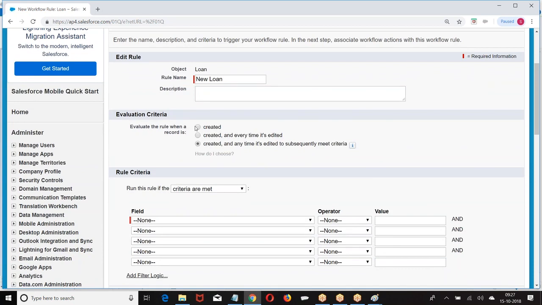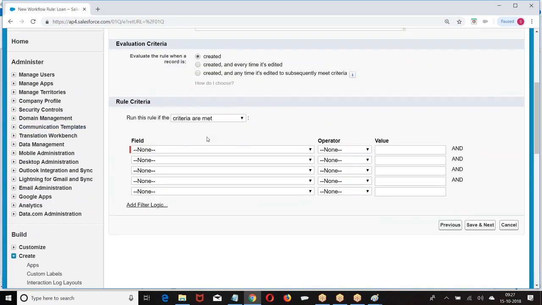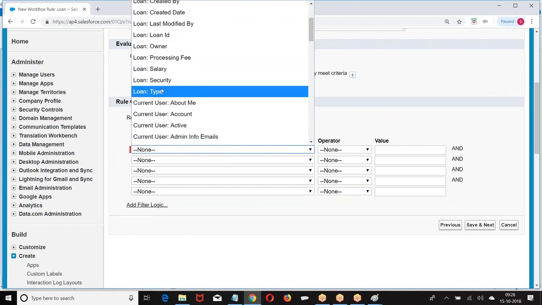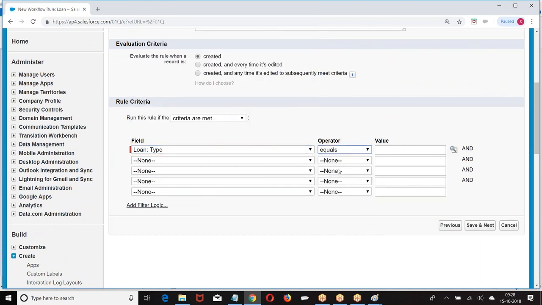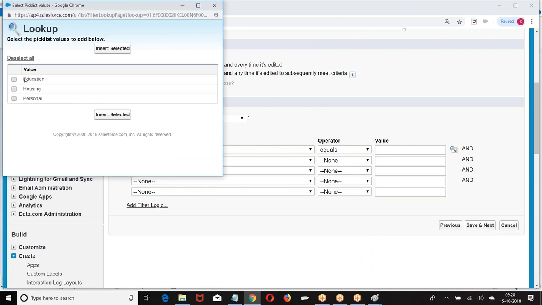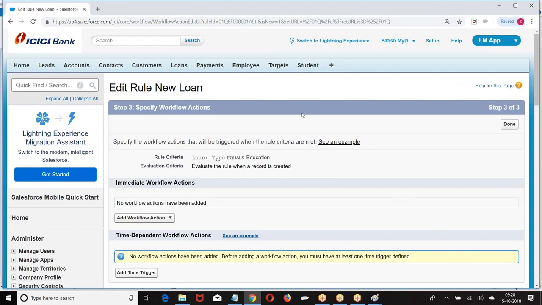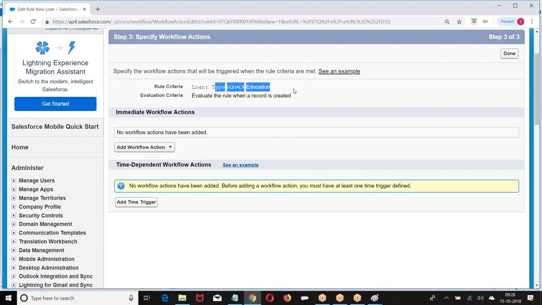Loan. Now we are giving here: if loan type equals education, then I send the task.